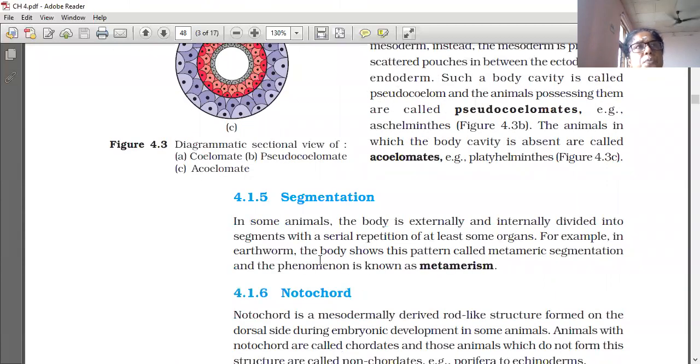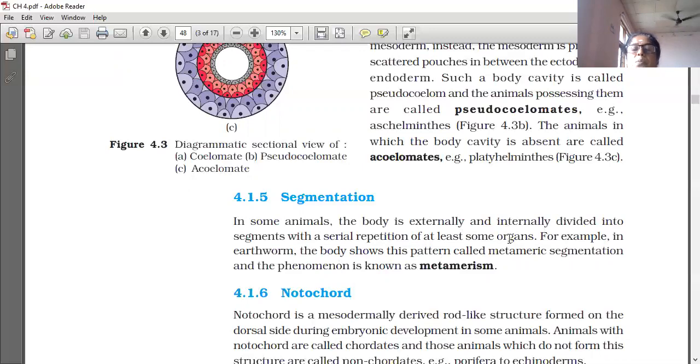Next, on the basis of segmentation, animals are also classified. In some animals, the body is externally and internally divided into segments, with a serial repetition of at least some organs. Serial means that in every segment, organs will be repeated. All the organs are not repeating, but per segment, most of the organs will be present.